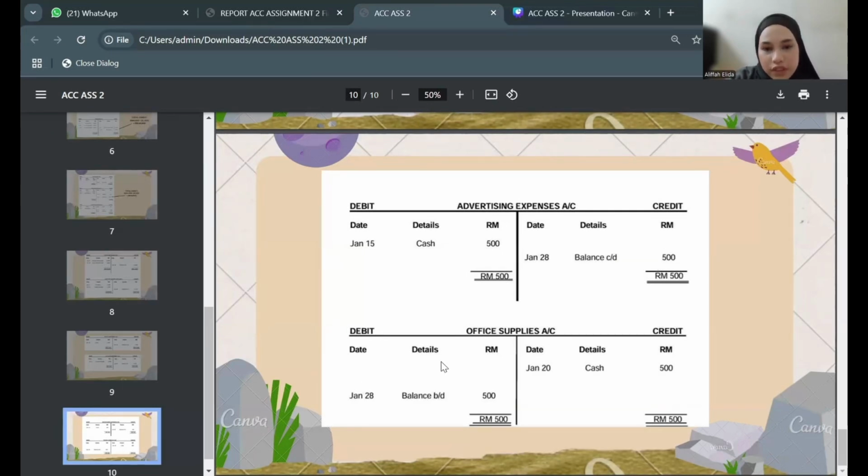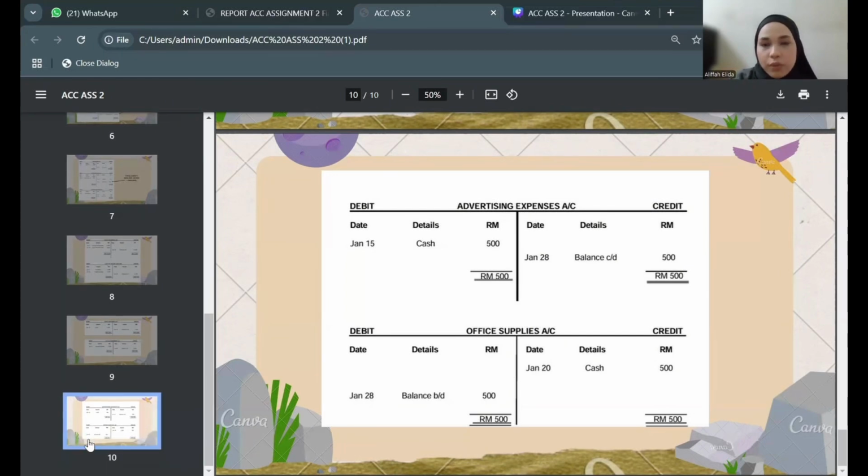And then for the office supplies account, we have a cash at the credit side, but we don't have any input at the debit. So we put as a balance brought down where we get 500 from the credit side to make the amount same and balanced. So I think that's all from my part. I will pass to the next presenter.